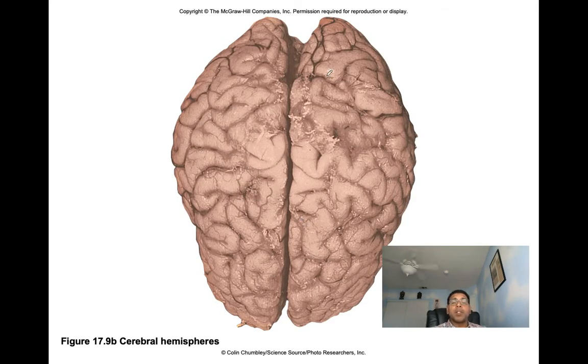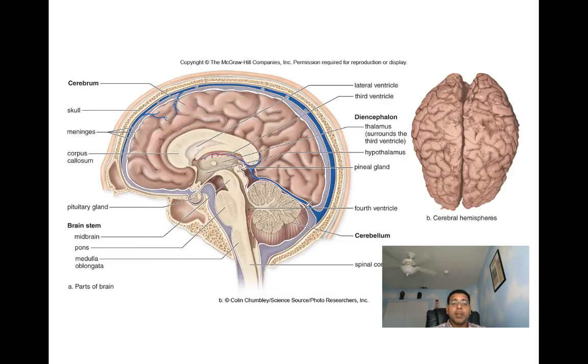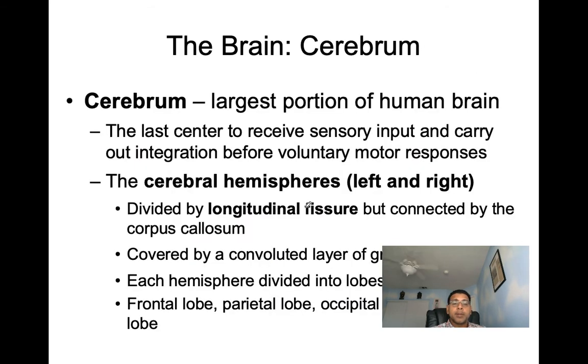A nice picture of the two cerebral hemispheres we can see that make up the cerebrum. Now let's talk about the cerebrum. The cerebrum is the largest portion of the human brain. We can see it's the last center to receive sensory input and carry out integration before voluntary motor responses.